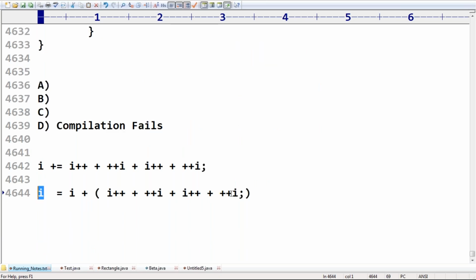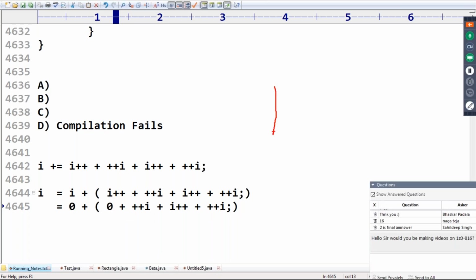i = i + ... its value here will be 0. Just observe, i value is 0. Next, here i++ means first 0 and then i value will be incremented. Now i value will become 1. Now ++ i value will be incremented, now its value will be considered 2.